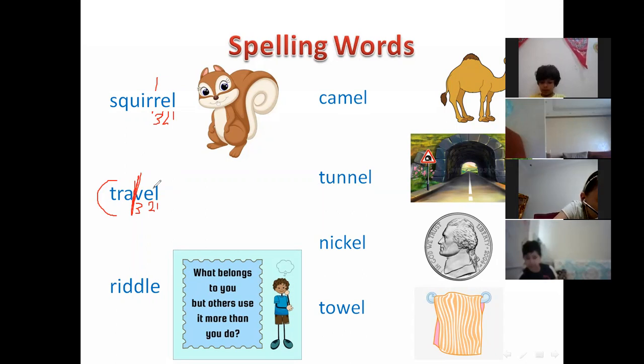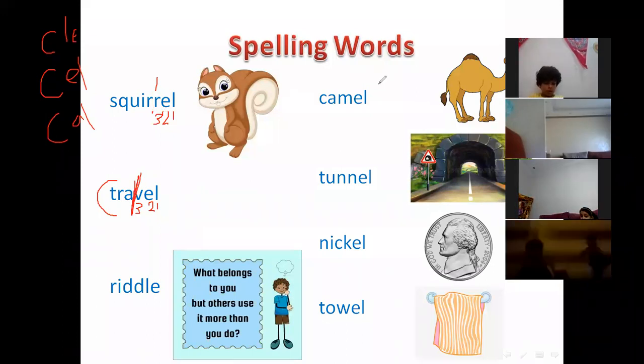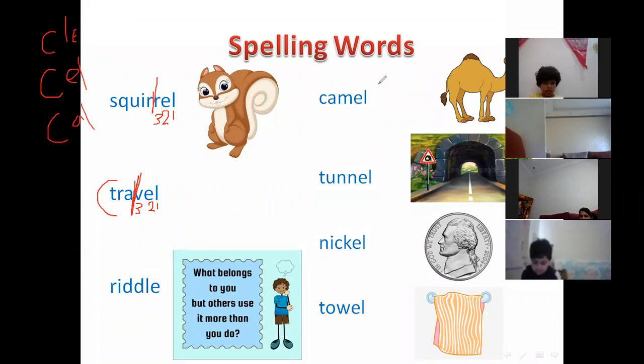When we have LE, EL, or AL, count from the back. How many letters? We said consonant, LE. Consonant EL or consonant AL? Wait. We have EL. The next one we will count from the first. No, from the end, all the time. Count back.